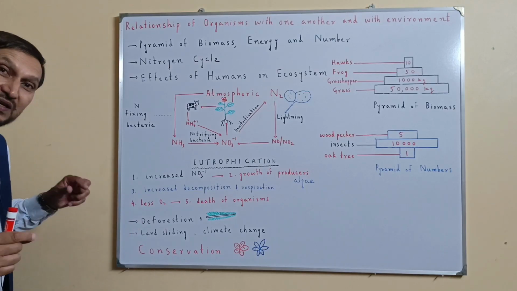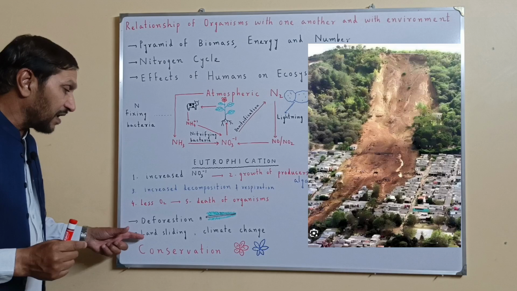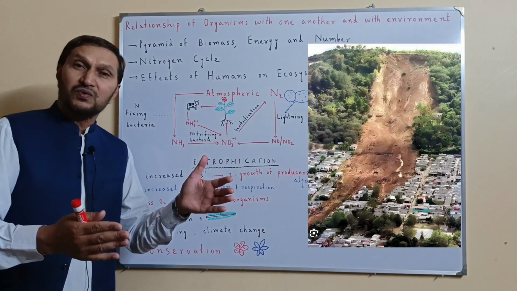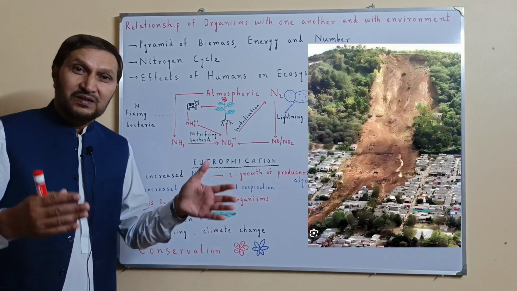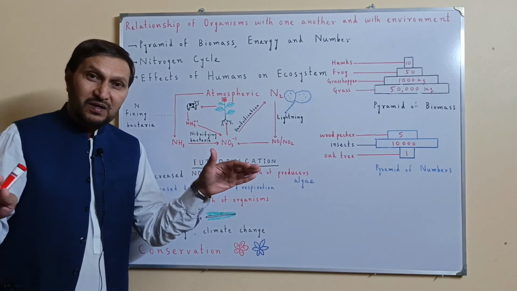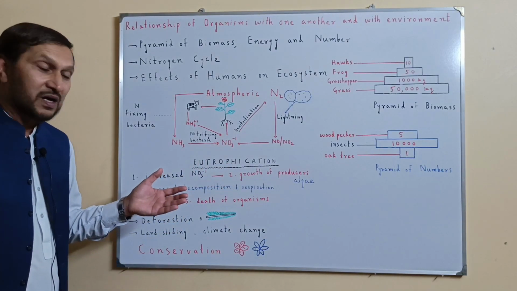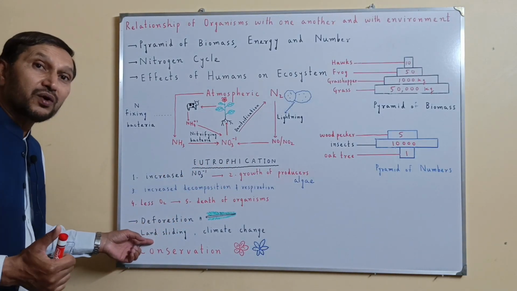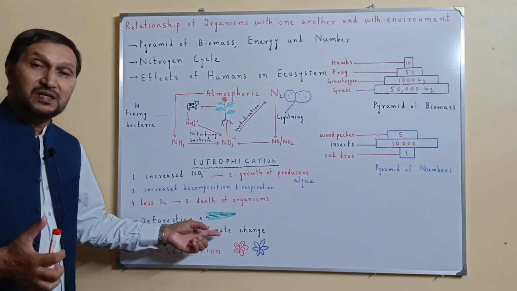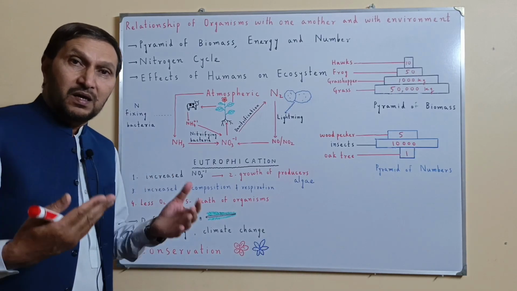And as a result of deforestation, as a result of cutting down of the trees, landsliding is taking place, because these were the trees that were covering the land. These were the trees that were protecting the land. When we cut down the trees, definitely the land is uncovered. Now the landsliding and soil erosion will take place, and this is happening, and the change is taking place, and we are facing it.